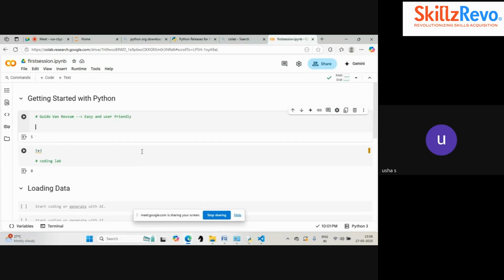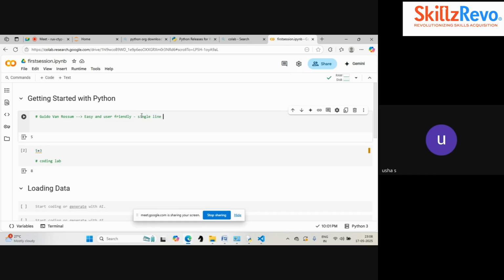Whenever I'm typing anything after this hashtag, as I already mentioned, it is just for commenting purposes. This is not code at all. You can type this in shell mode, script mode, or notebook mode, in any script format. But when you put a hashtag in front, it is considered not code. It's a comment. It's a single line comment.